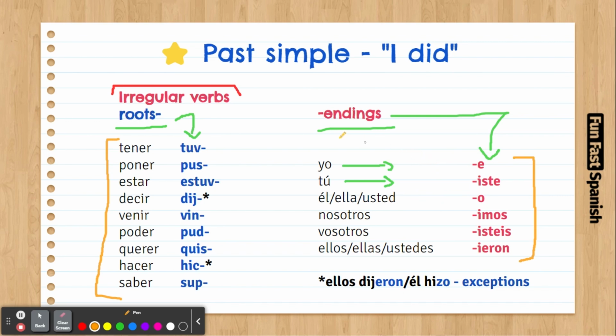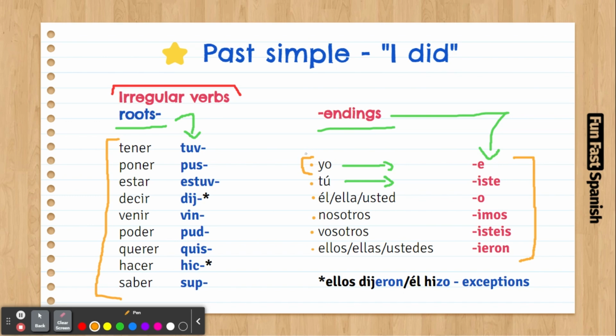How do we conjugate a verb? Let's take as an example the verb tener. So these are the personal pronouns: yo, tú, él, ella, usted, nosotros, vosotros, ellos, ellas, ustedes. Let's say we want to say, I had. So we're going to use this personal pronoun, yo.